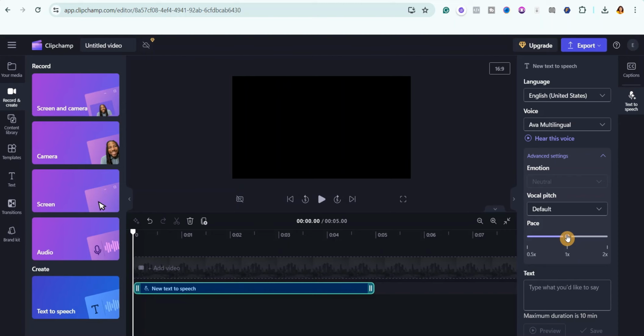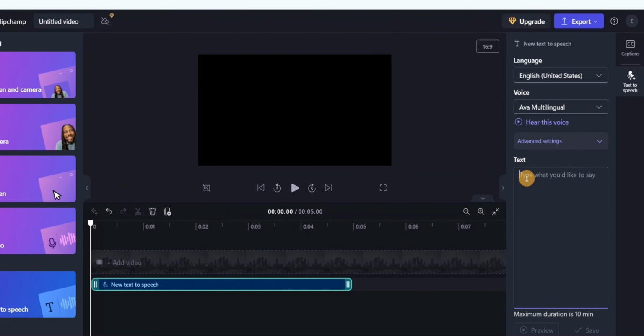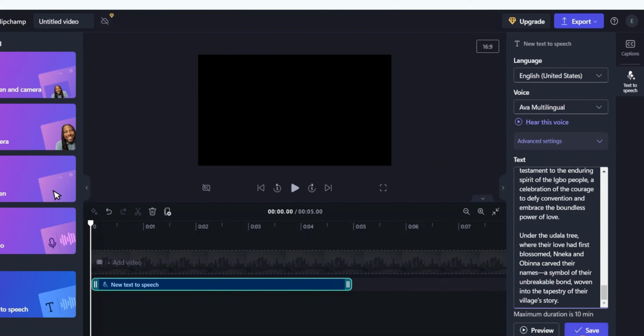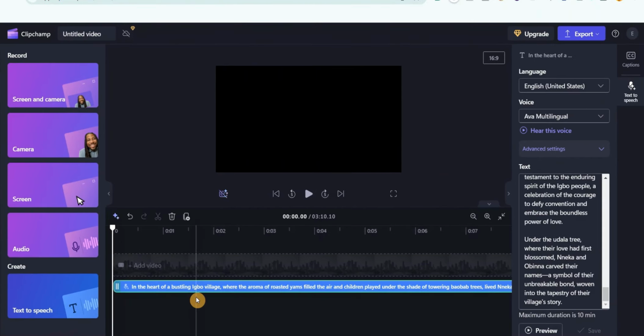Now for the pacing, you can slide left to decrease the pace or slide right to increase the pace. But I'm going to leave it at the default pace. Then what I'm going to do next is this. You're going to come over here and paste your text. So let's go over to ChatGPT and copy the story. Then we're going to come back here and paste the story. Once you're done, just click on save to generate the voiceover. Now you can see that we've generated the voiceover. So you can click here to preview it.